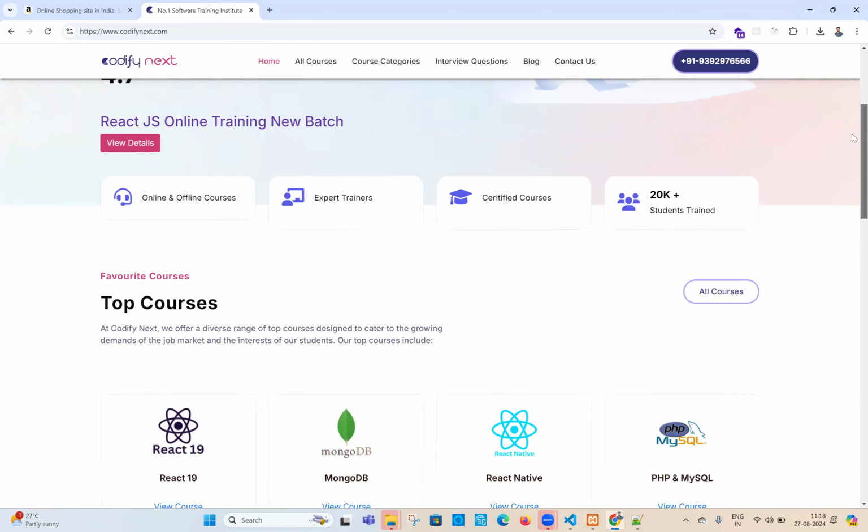Responsive means what? Whichever device you are using, I don't know, but my website should fit to the screen automatically. The content of my web should fit to the screen automatically. That is called responsive application. By using CSS, what can you do? We can create responsive applications like this.